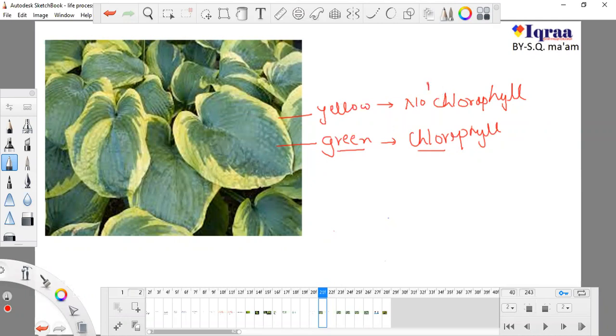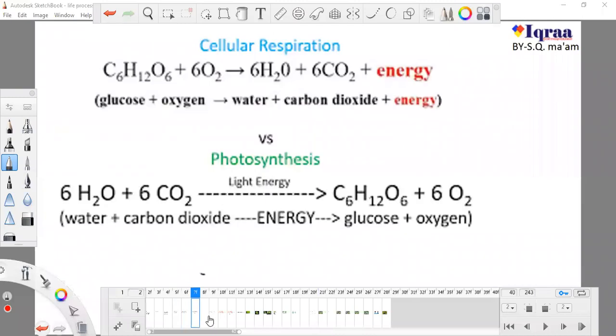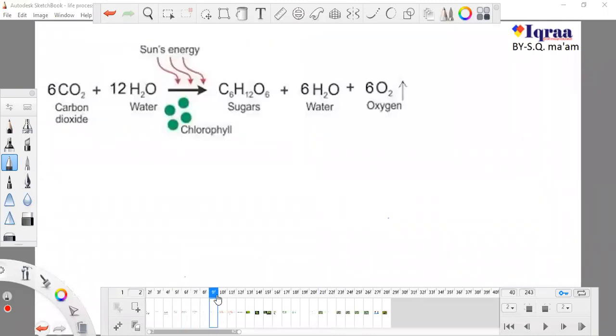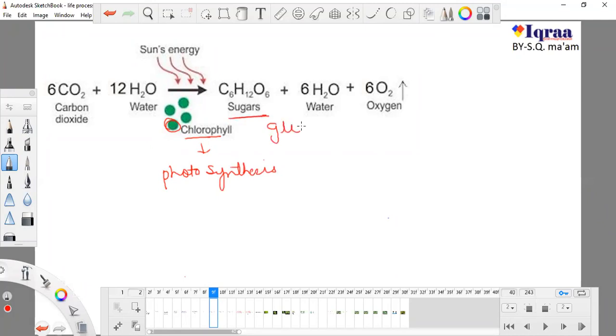Do you remember the reaction of photosynthesis? We studied the reaction of photosynthesis, and these green chlorophyll pigments are responsible for photosynthesis. We know that without these green pigments, a plant cannot produce sugar, which is known as glucose. By this glucose, the plant produces its reserve food material, which is known as starch.